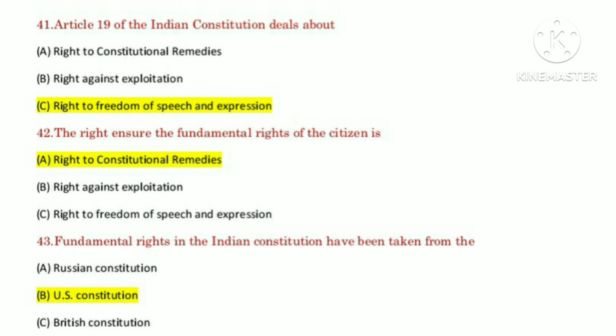Question number 41. Article 19 of the Indian Constitution deals with? Answer: right to freedom of speech and expression. Question number 42. The right that ensures the fundamental rights of the citizen is? Answer: right to constitutional remedies. Question number 43. Fundamental rights in the Indian Constitution have been taken from the? Answer: US Constitution.